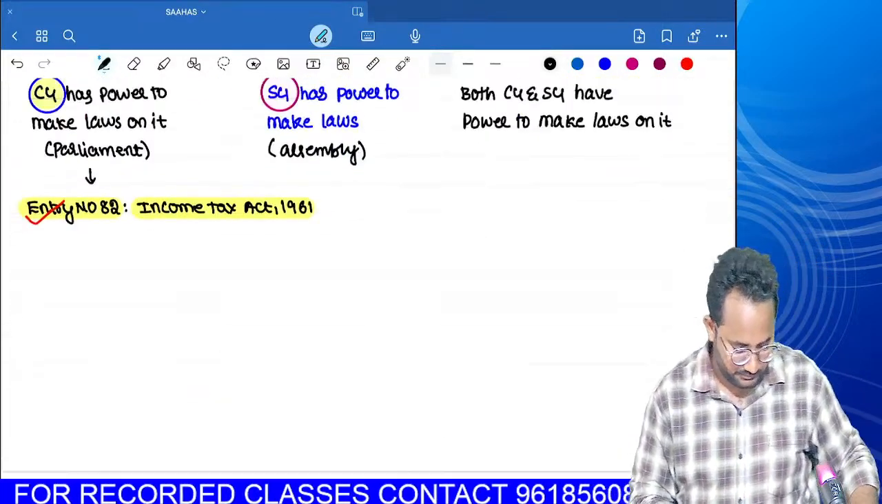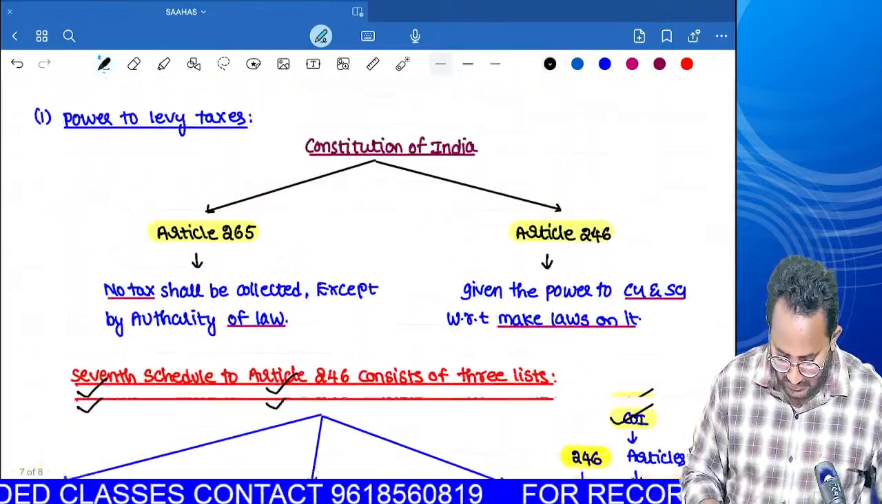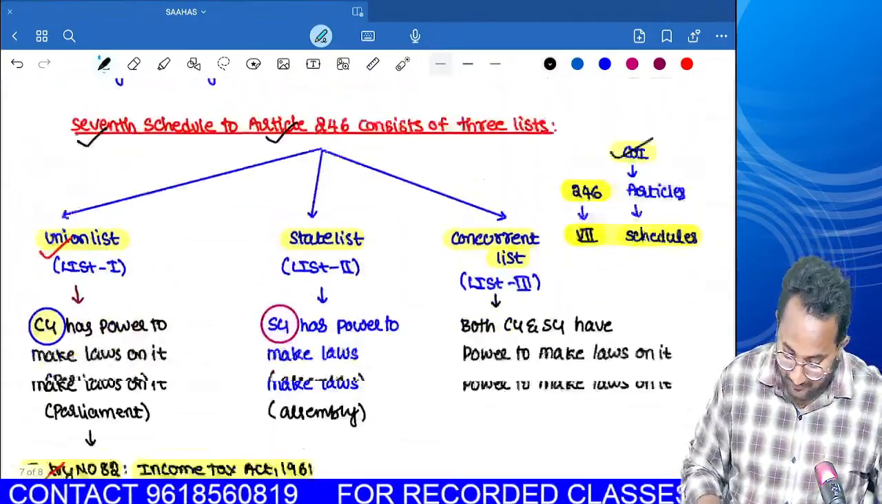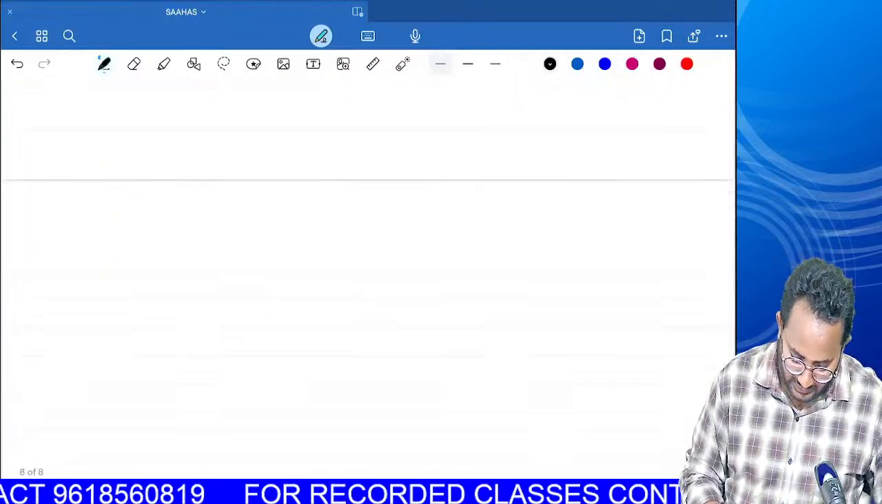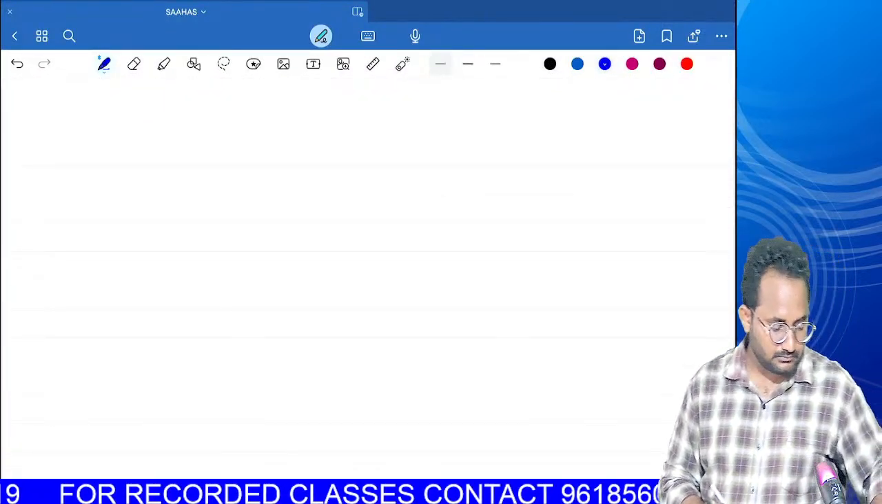Next. So the first concept is over. Nothing but we have the power; this power is taken from the Constitution of India for the purpose of collecting the income tax. Next thing,